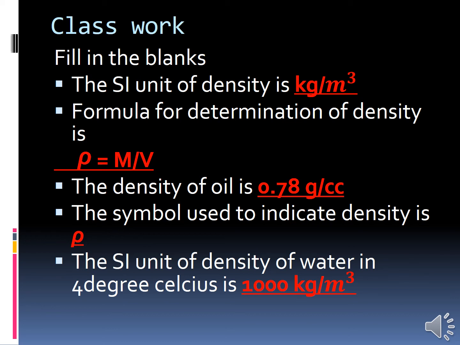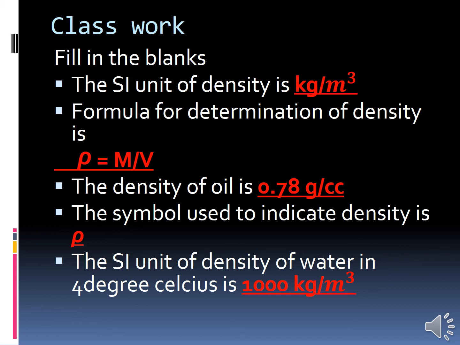Today we have learnt about density, is it? What does density mean? Density is defined as mass per unit volume of that object. What is the symbol of density? Rho is the symbol of density. And what is the formula for density? Density equal to mass by volume.